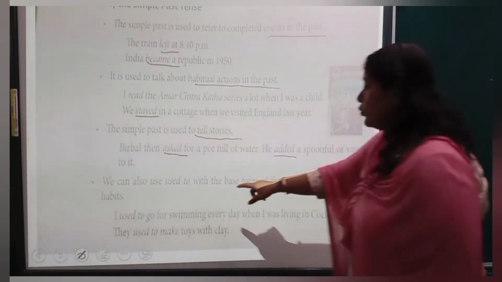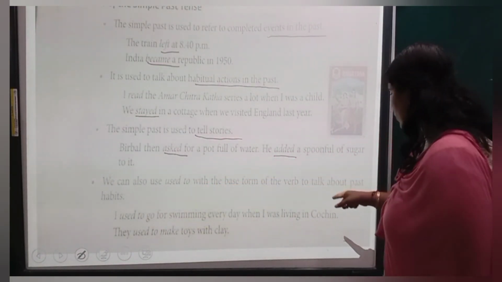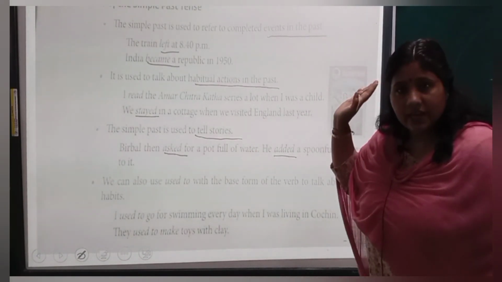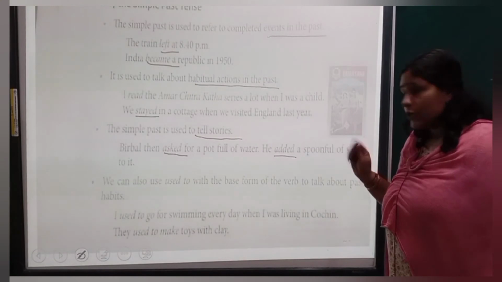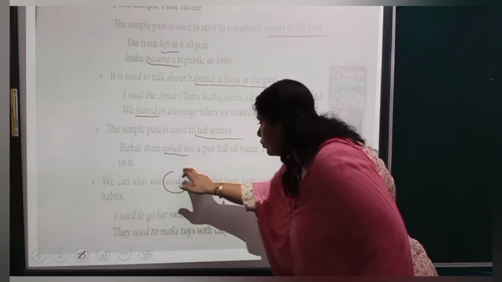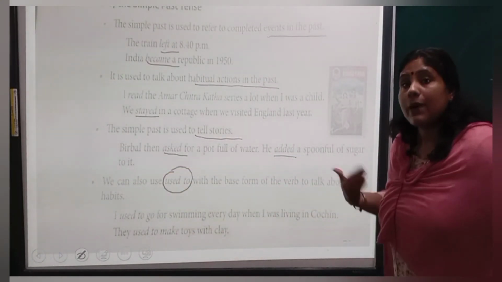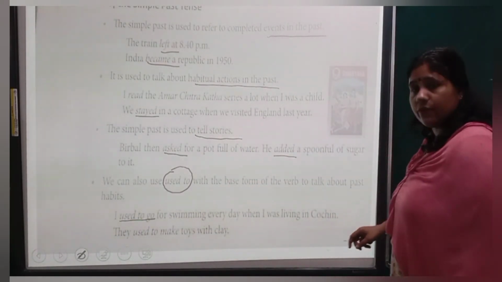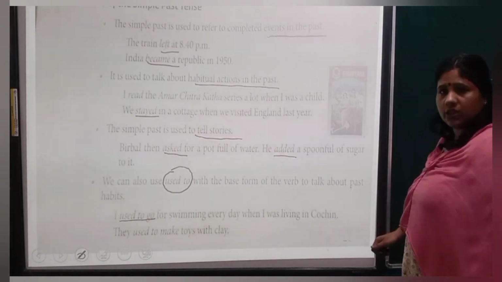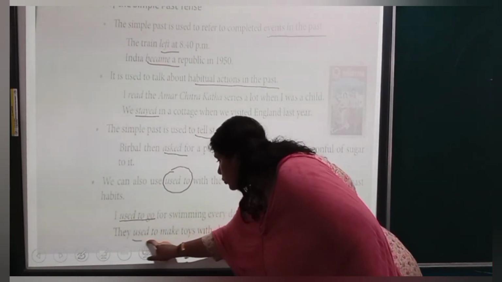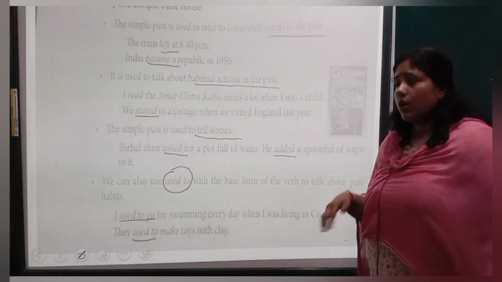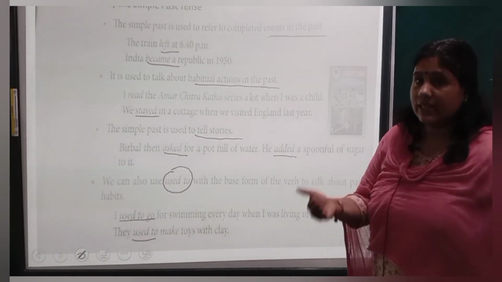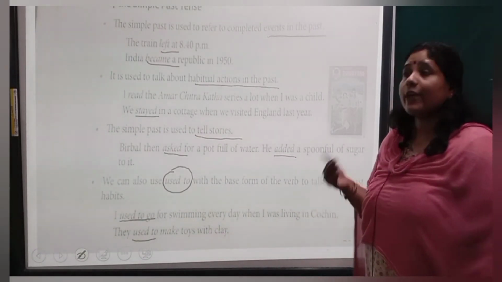We can also use used to with the base form of the verb to talk about past habits. Used to. I used to do that when I was 5 years old. So we can use used to represent simple past tense. I used to go for swimming every day when I was living in Cochin. They used to. So this used to is also a different manner or another way of representing past tense, simple past tense. Understood?